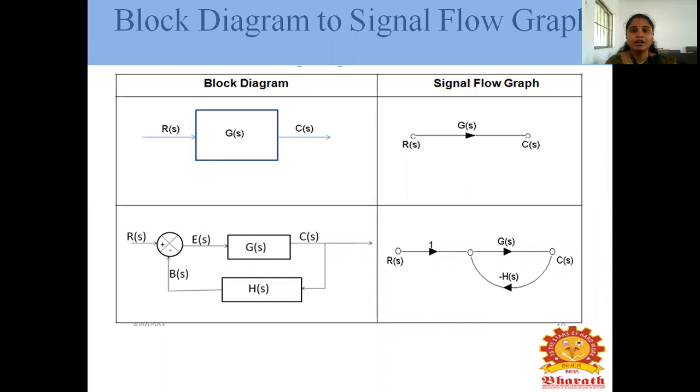This is the block diagram to signal flow graph. How to convert the block diagram to signal flow graph? This is the block diagram, R of S and C of S, only one block is there.